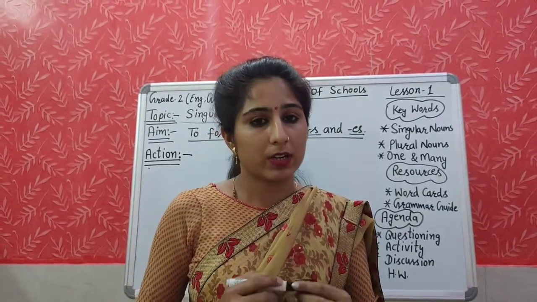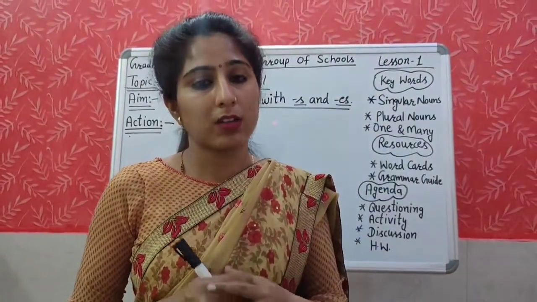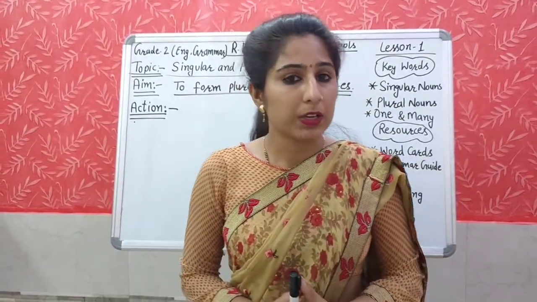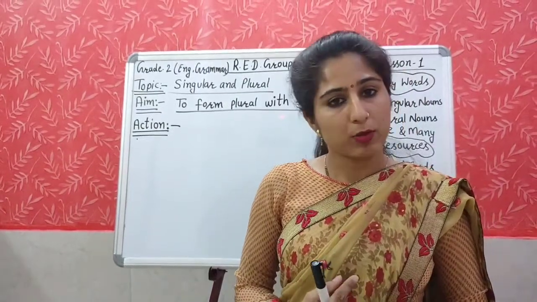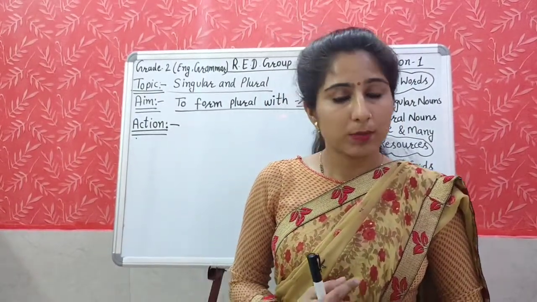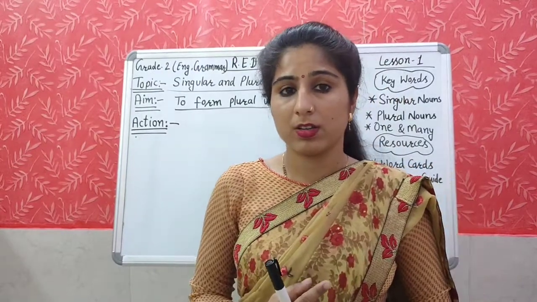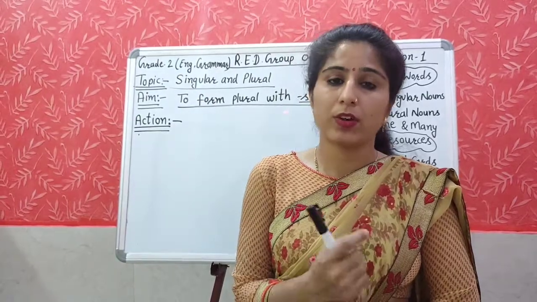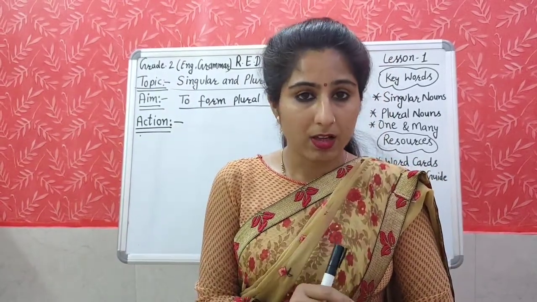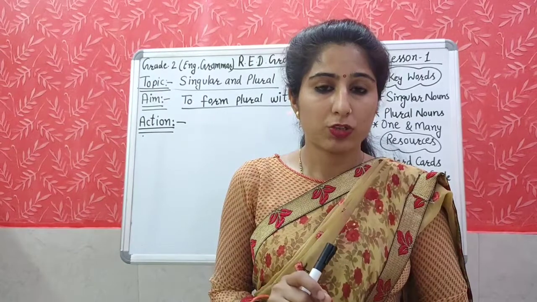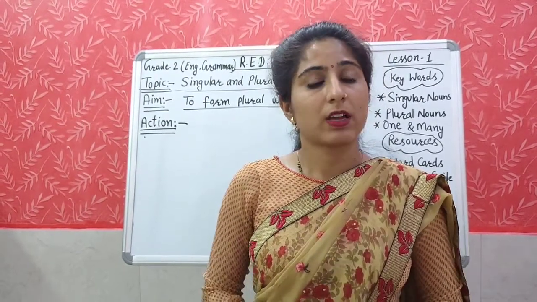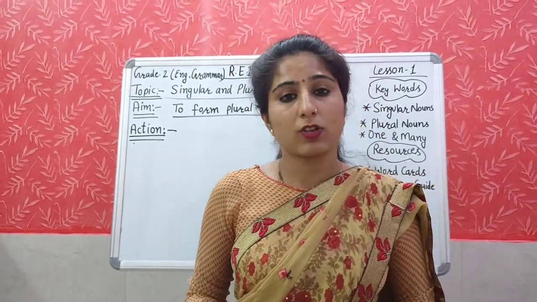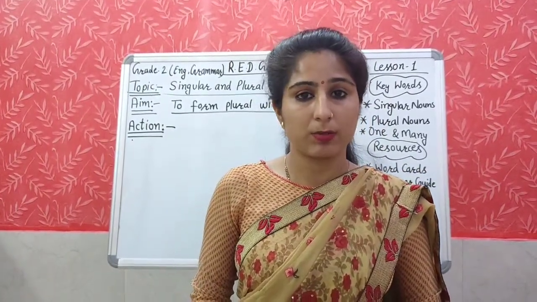First you will listen to all the rules of this game. What is the rule for this game? You will pick up one card only. One time you will pick up one card. Suppose you have picked the card of bird, then you have to find its pair card. On that card, what should be written? Birds. You have to find that, and then it will be your partner's turn.